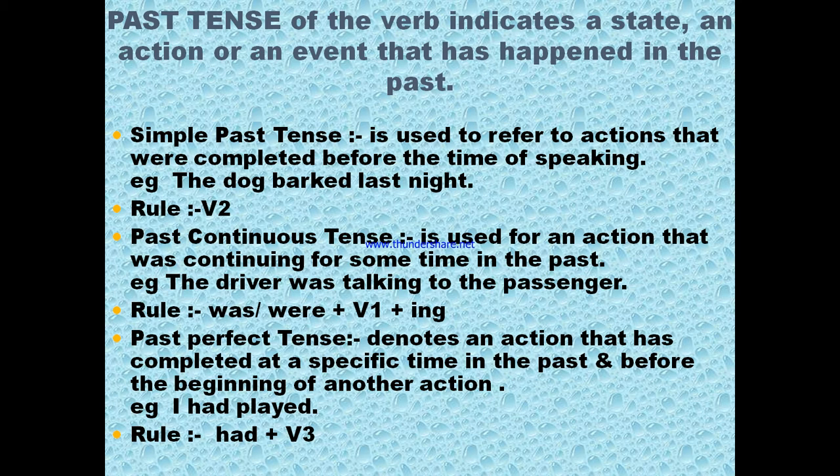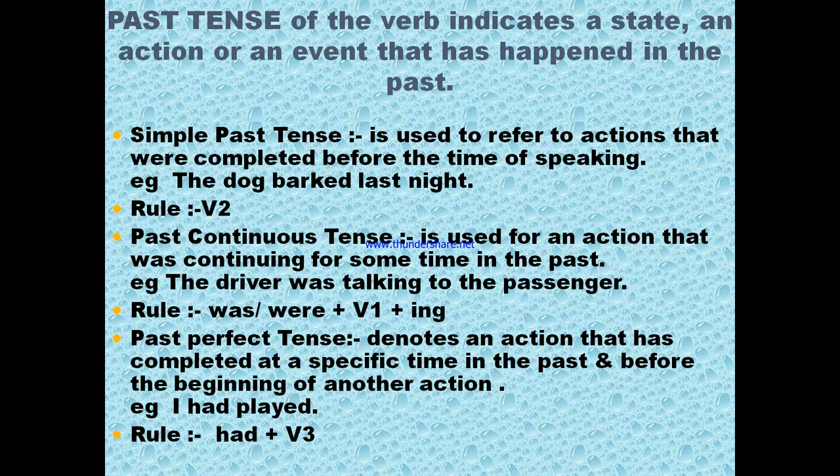Past continuous tense is used for an action that was continuing for some time in the past. Now the example is the driver was talking to the passenger. Now, what is the rule? Helping verb was and were we are using in past continuous tense.